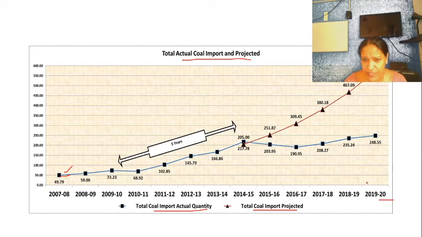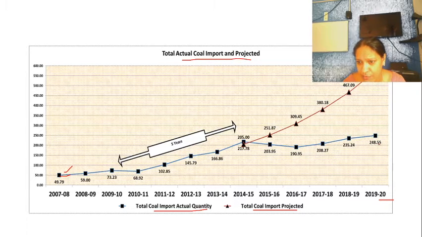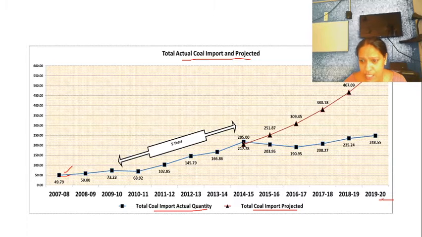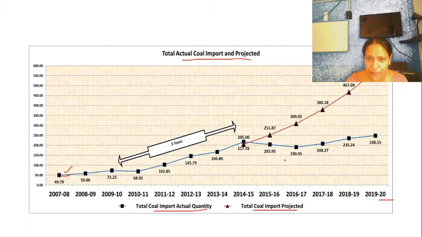It has gone from 49.79 to now 248. See the difference. There is a difference from 49 to now 1920. You can see a steady increase in the coal import.